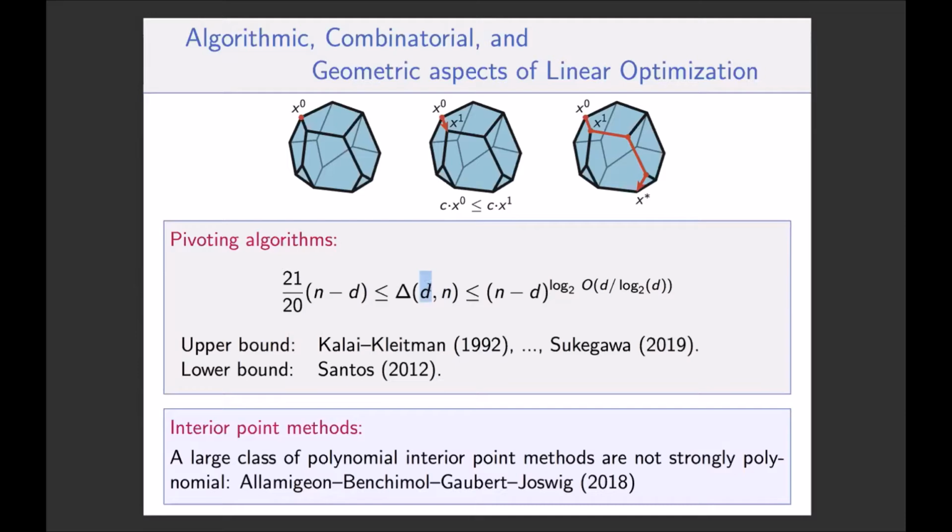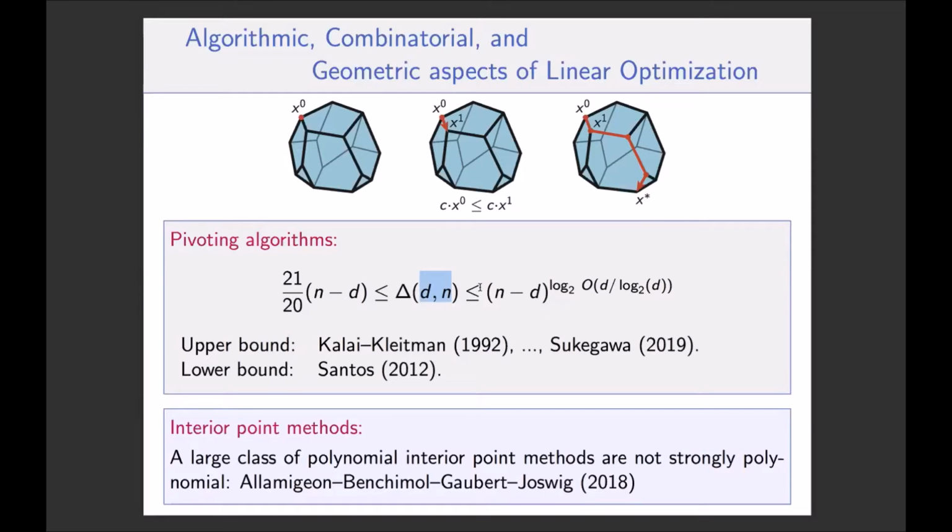And the dimension d, these are the two relevant parameters that tell about the size of the problem. So it's the size of the matrix A. So if you fix those two parameters, d and n, and ask for how large the diameter of the graph of a polyhedron with n facets and dimension d can be, then some things are known.